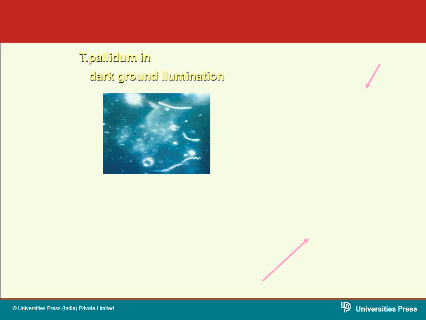The silver impregnation technique is also used for identification of the organisms under microscopic examination. So here is the picture of Treponema pallidum, the causative organism of syphilis, in a dark ground microscope. You can see these spiral organisms, the tapered ends, the ends being pointed, and also the regular coils. With these features you can identify Treponema pallidum in dark ground microscopic examinations. You can also go for stainings like the silver impregnation technique and see the same morphological features in the staining also.